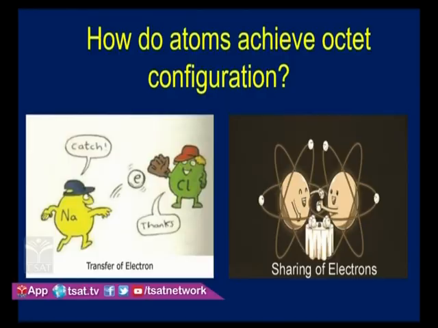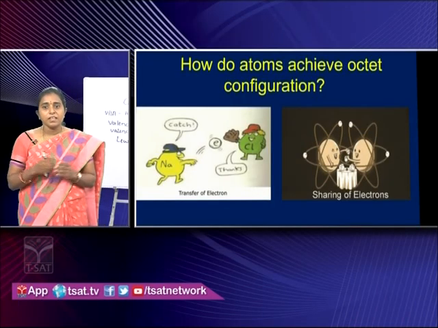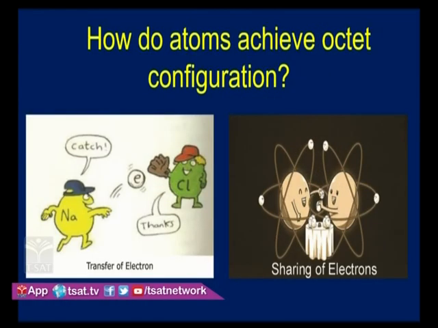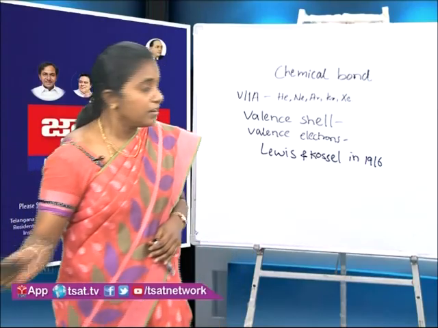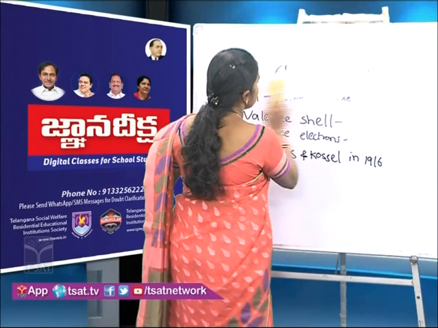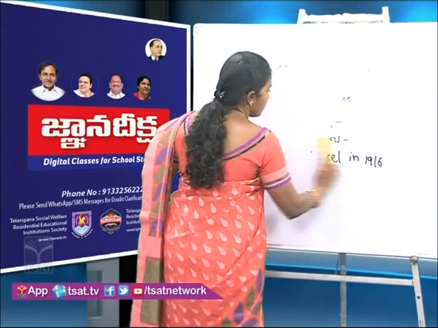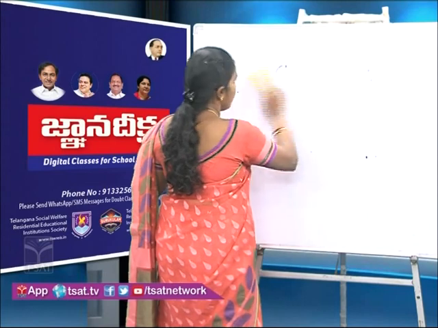Look at the slide, children. Here first sodium atom is throwing electron to chlorine, means here electron is transferred from sodium to chlorine, and in second image both the atoms are sharing their electrons. So, atoms attain octet configuration either by transfer of electrons or by sharing of electrons and form a chemical bond. Children, there are types of chemical bonds, but in this session we are going to learn about ionic bond and covalent bond.